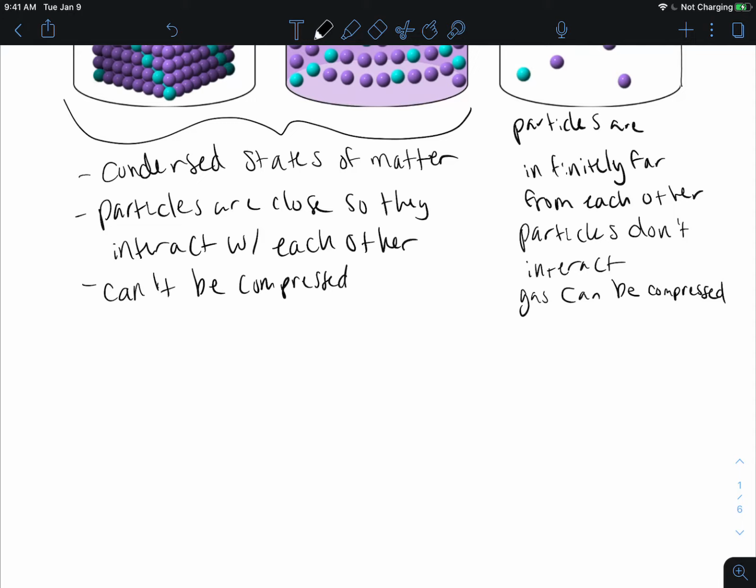And then we also don't really expand in a liquid or a solid. So these don't expand. But our gases can expand.